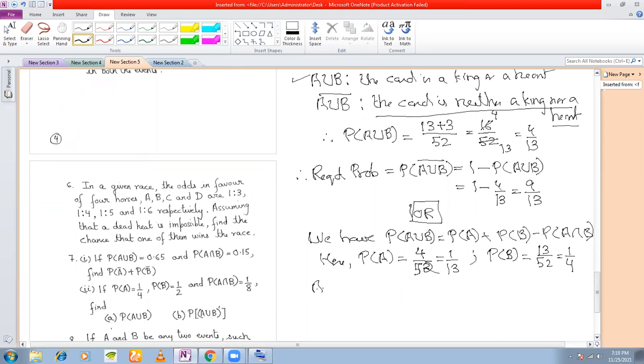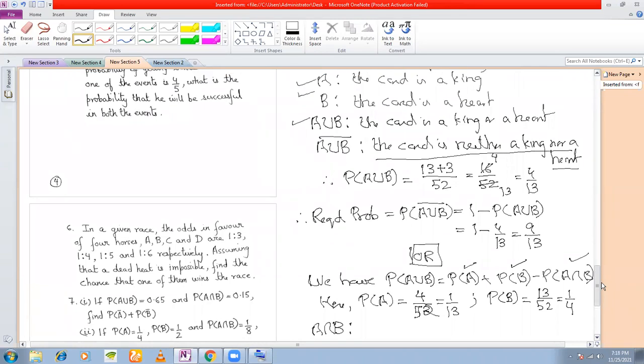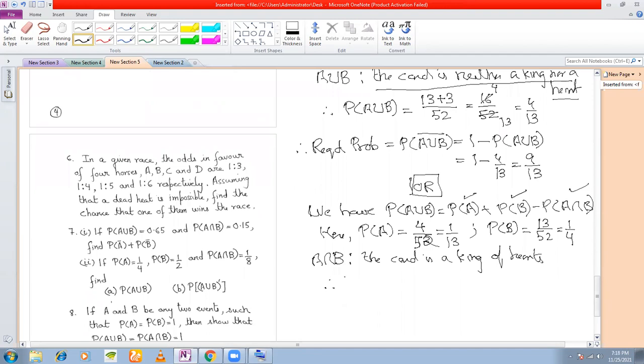Therefore, what is the event A intersection B? We have calculated P(A) and P(B). Now we need to calculate P(A intersection B). First, let us see what this event is. The events A and B are: card is a king, card is a heart. So A and B means the card is the king of hearts. Therefore, what is the probability? How many kings of hearts? Only one. So it is equal to 1 by 52.